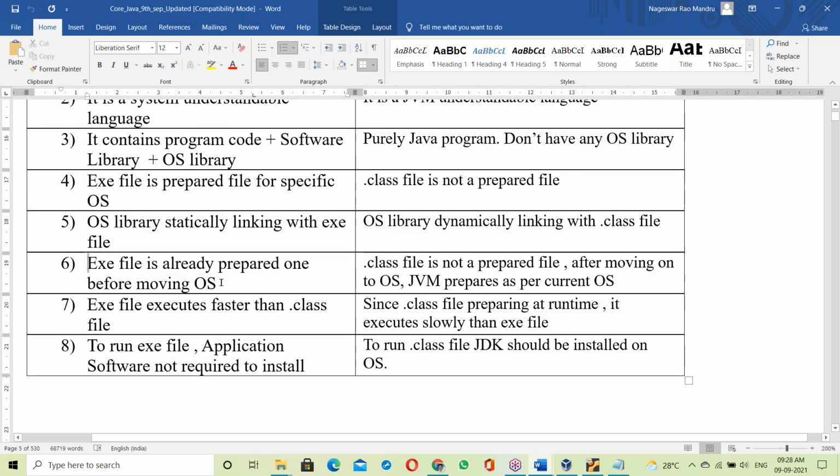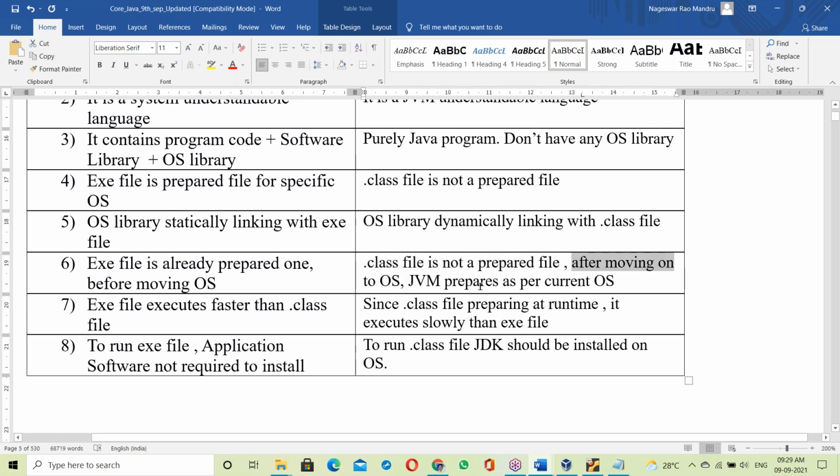An exe file is already a prepared one. It is prepared before moving to the OS. But a dot class file is not a prepared file.